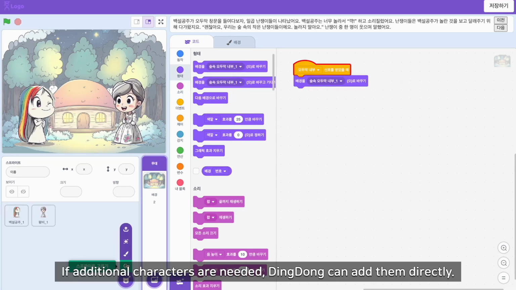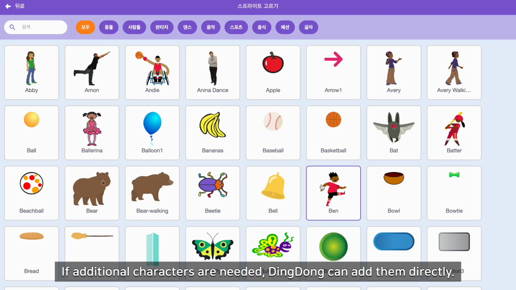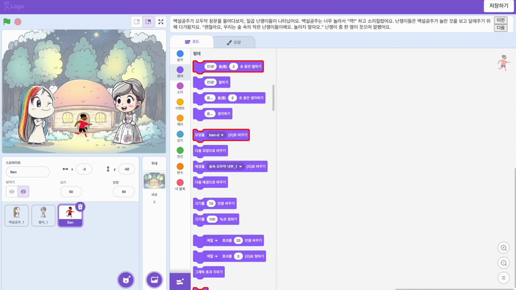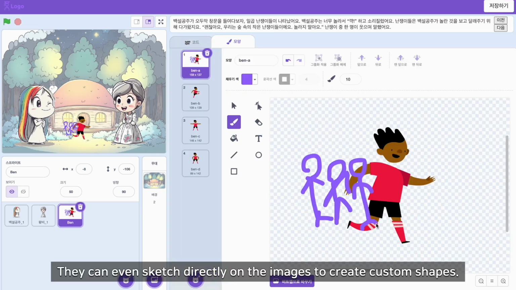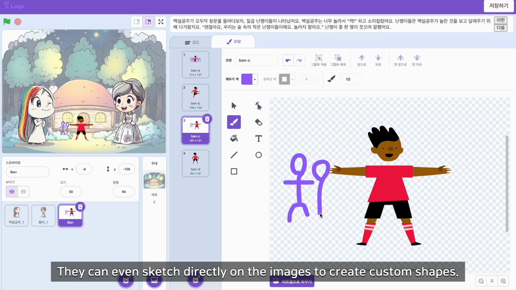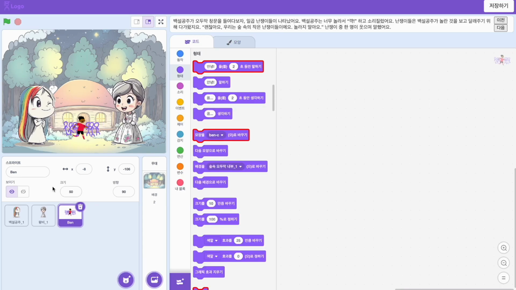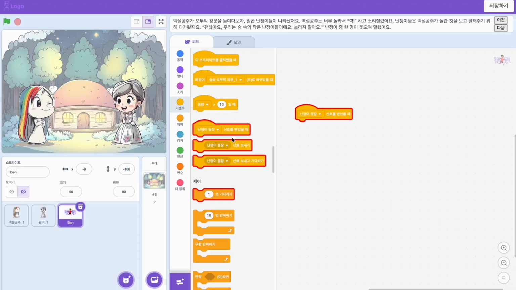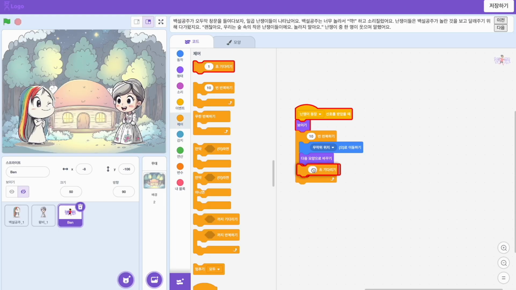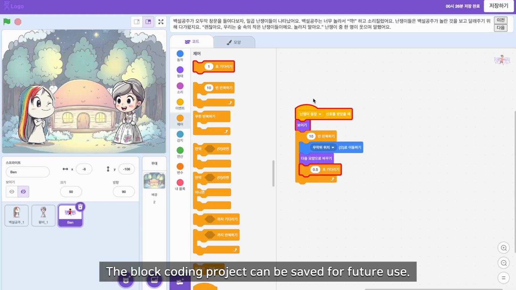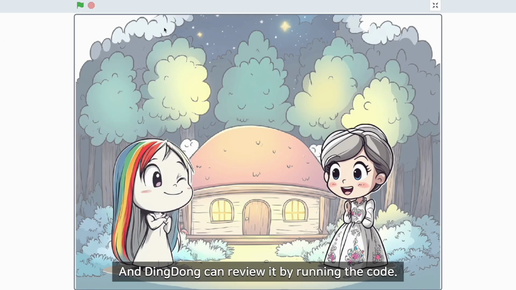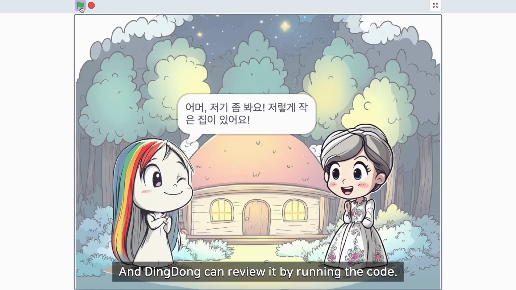If additional characters are needed, Ding Dong can add them directly. They can even sketch directly on the images to create custom shapes. The block coding project can be saved for future use, and Ding Dong can review it by running the code.